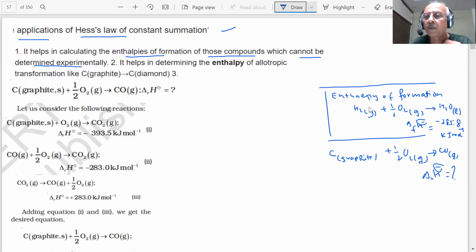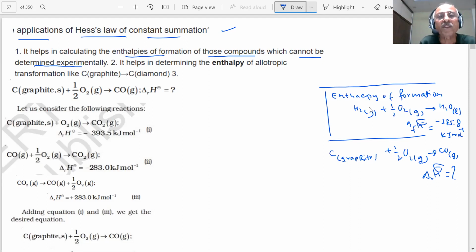Then what will I do? It is not possible to do experimentally, so I have to apply some other method. I'm saying I can apply Hess law. Which law? Hess law of constant heat summation. Let us see what I mean to say, students.